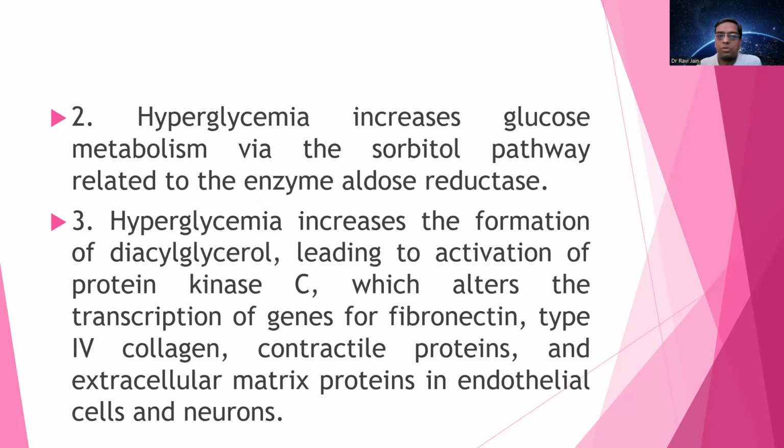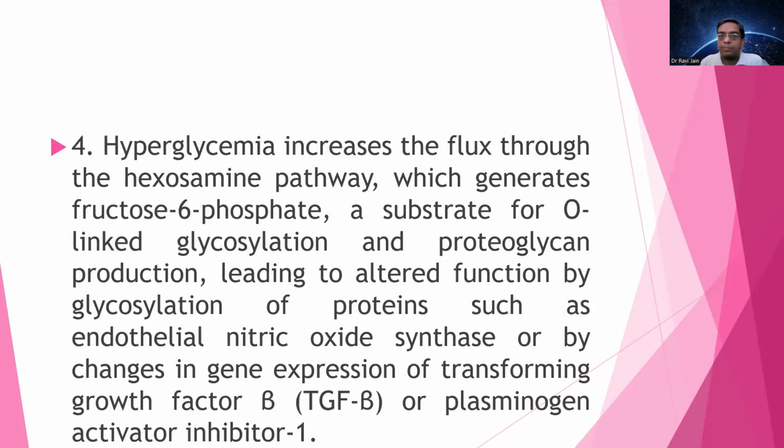leading to cross-linkage of proteins, accelerated atherosclerosis, glomerular dysfunction, endothelial dysfunction, and altered extracellular matrix composition. Number two, hyperglycemia increases glucose metabolism via the sorbitol pathway related to the enzyme aldose reductase. Number three, hyperglycemia increases the formation of diacylglycerol, leading to activation of protein kinase C, which alters the transcription of genes for fibronectin, type 4 collagen, contractile proteins, and extracellular matrix proteins in endothelial cells and neurons.